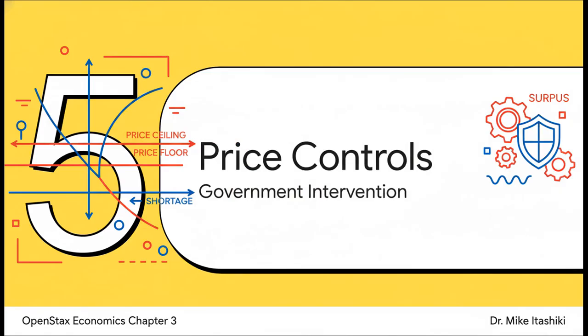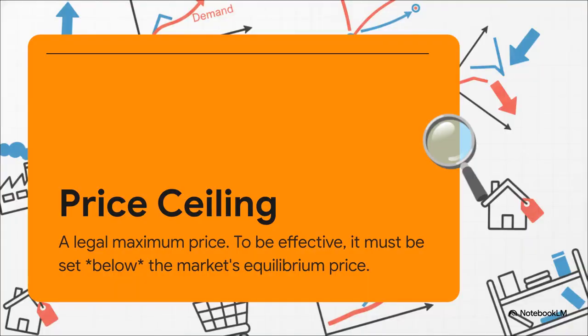All right, for our last section, let's explore what happens when the price isn't set by this natural dance between buyers and sellers, but by an outside force, like the government. So, a price ceiling is exactly what it sounds like. It's a legal maximum, a cap, on how high a price can go.